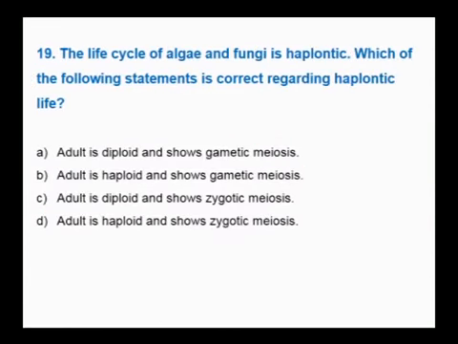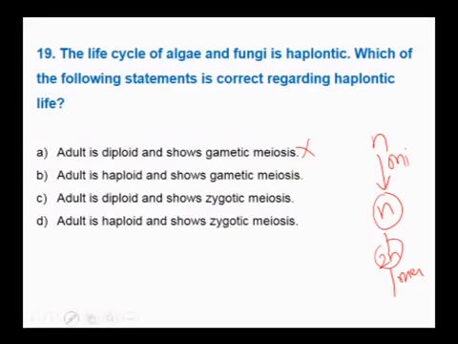Next question. The life cycle of algae and fungi is haplontic. Naturally, their plant body is haploid. Which of the following statements is correct regarding the haplontic life cycle? In the previous question, I explained that algae and fungi are haploid. Therefore, they produce the gametes by mitosis, and the resulting zygote undergoes meiosis. Adult is diploid? No, it cannot be diploid. Adult is haploid and shows gametic meiosis? Gametes will not undergo meiosis, therefore wrong. Adult is haploid and shows zygotic meiosis. This is the correct statement. Therefore, the answer is D.